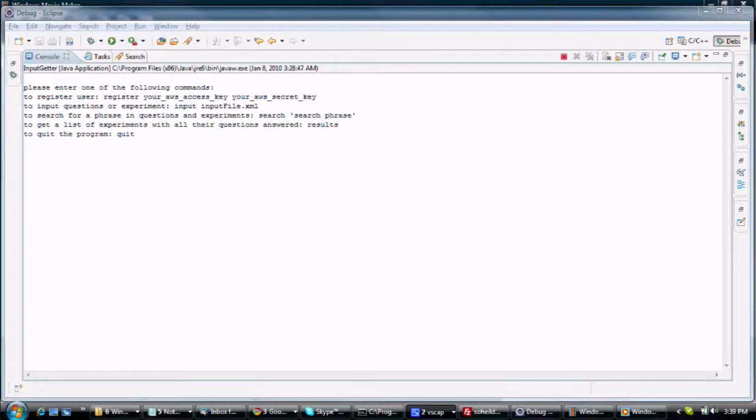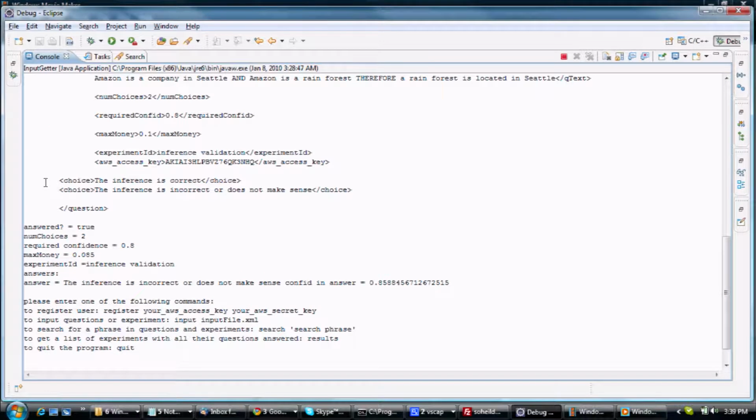It's been hours since we posted the question. Let's search the database of answers and see if any of the questions have been answered. The system prints out the XML and other info for any questions that are related to our query.